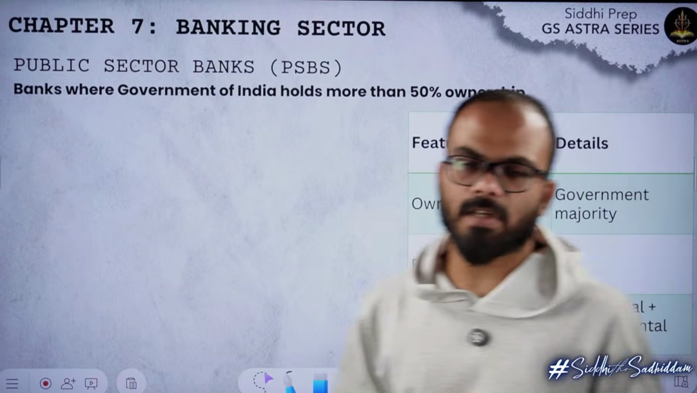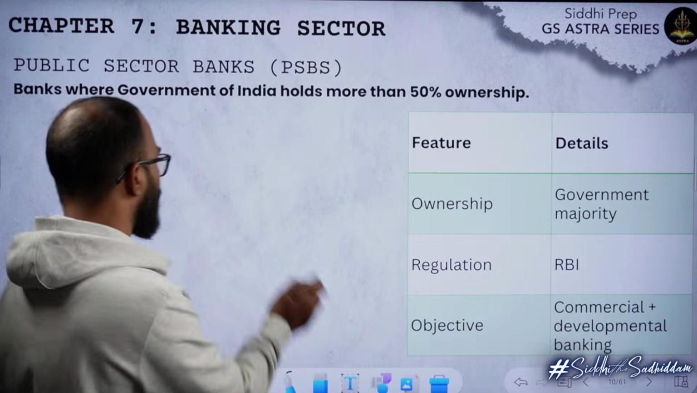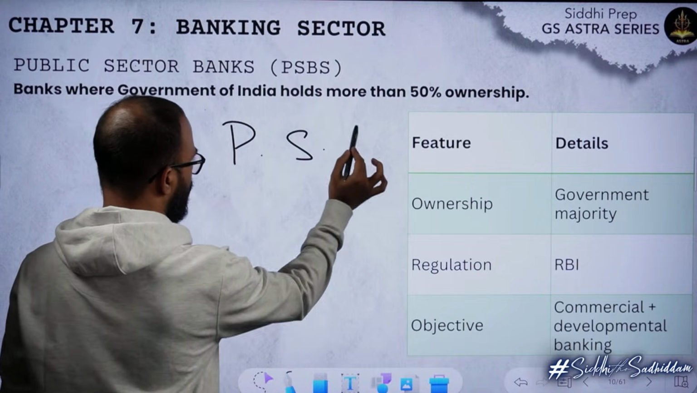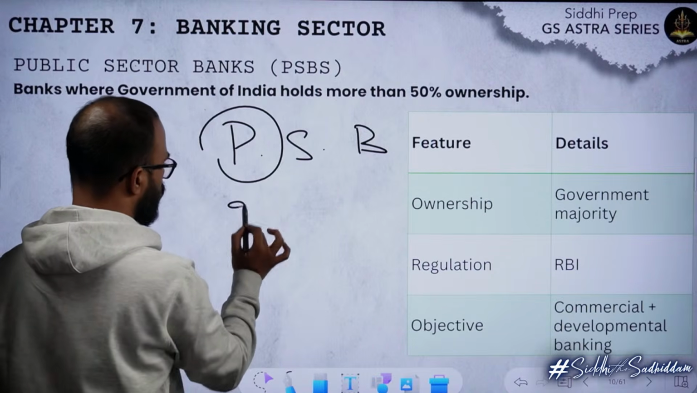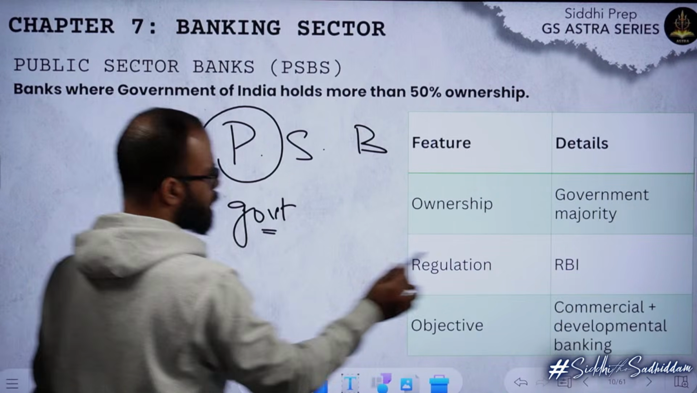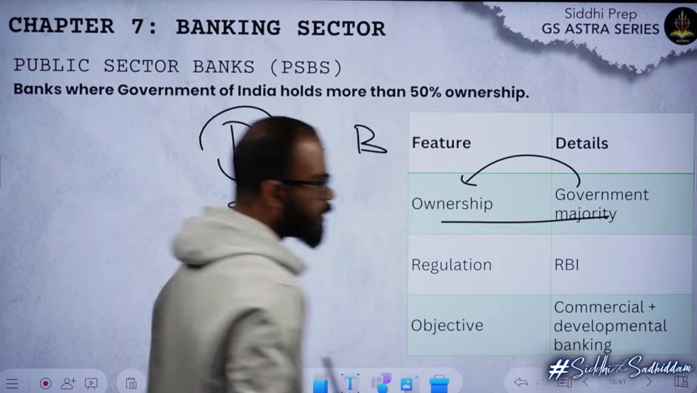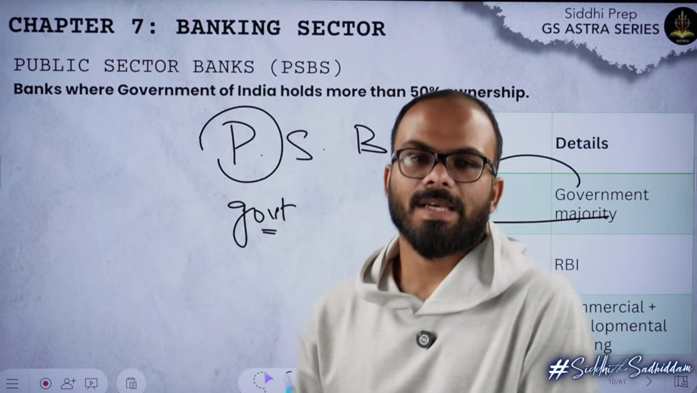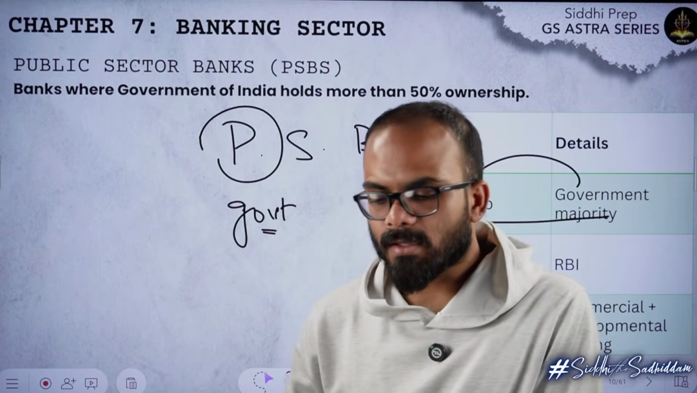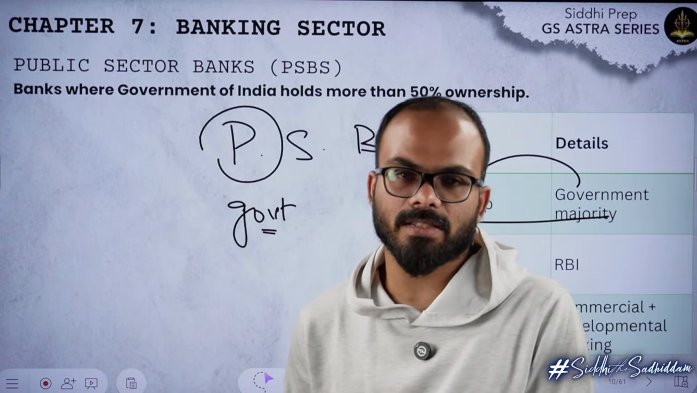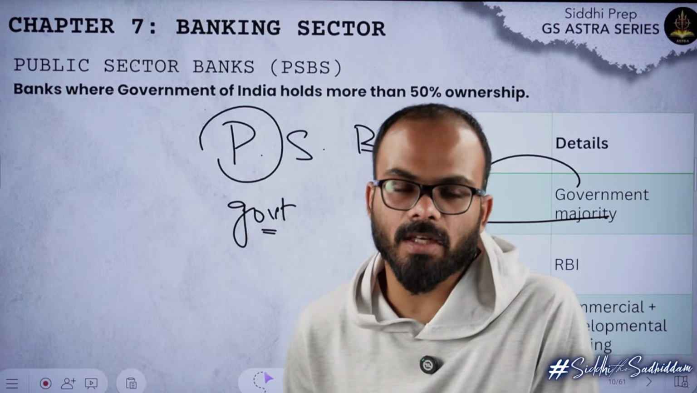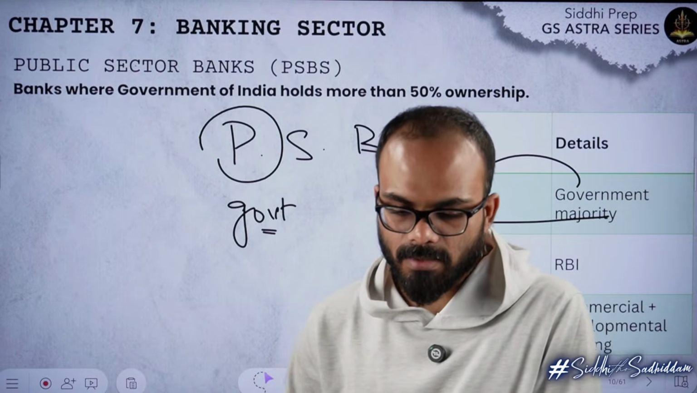Public sector bank, the word is pretty simple. The bank name says public sector bank. Public refers to government. So if government has majority of the ownership, you call those banks public sector banks. Clear? So which schedule of RBI Act is for scheduled commercial banks? What is the schedule number?